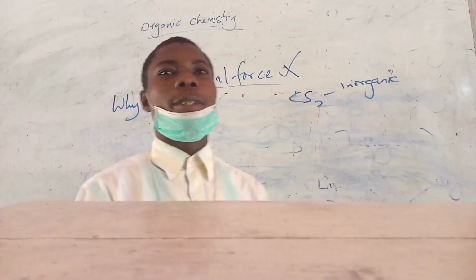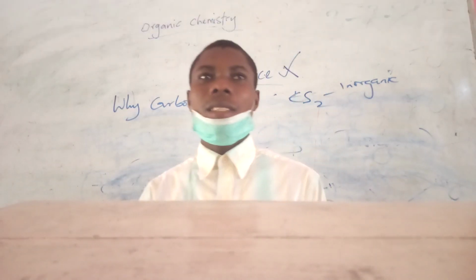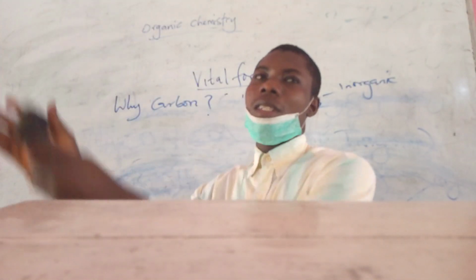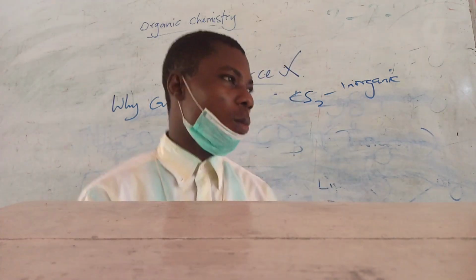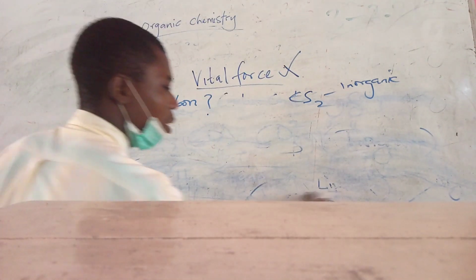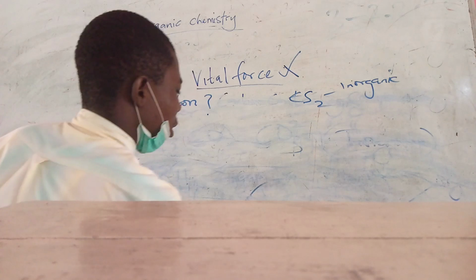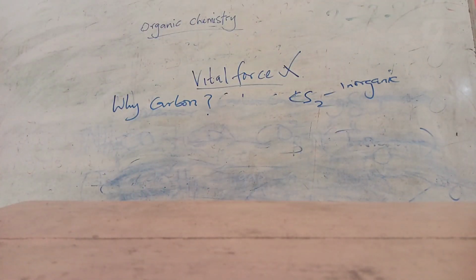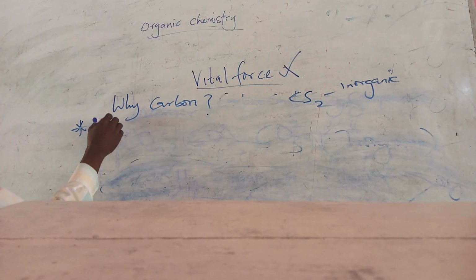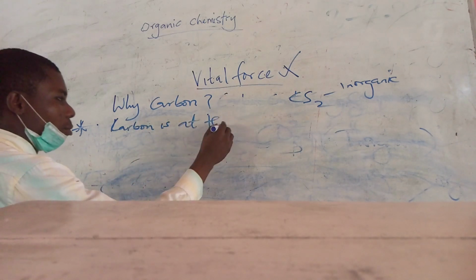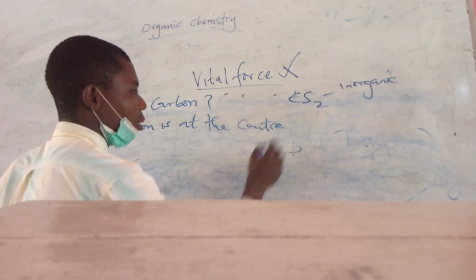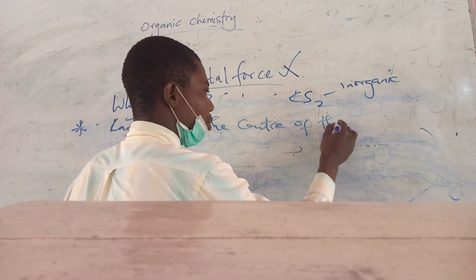Why is carbon so important? Why is a whole aspect of chemistry that we call organic chemistry being dedicated to carbon? Why is carbon the only element in the periodic table? Now the first answer to this is because carbon is at the center of the periodic table.